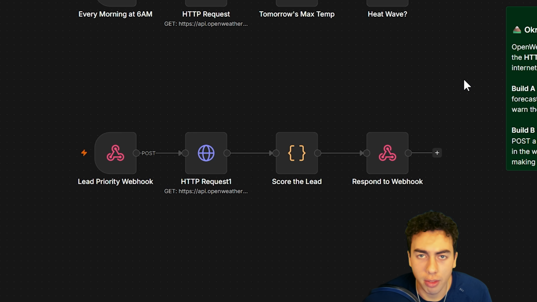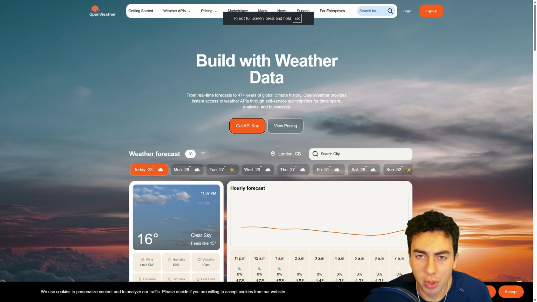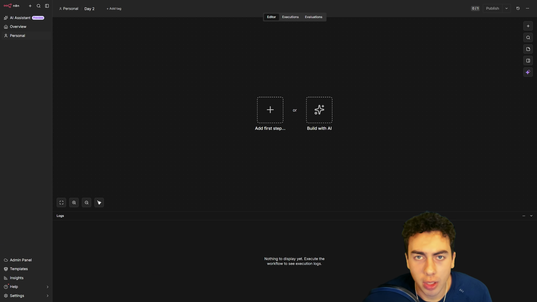Today is day 2 of 30, and one new credential today, and only today, a completely free OpenWeatherMap API key. 30-second sign up, nothing to pay, ever, for this particular use. Let's get into build 1.